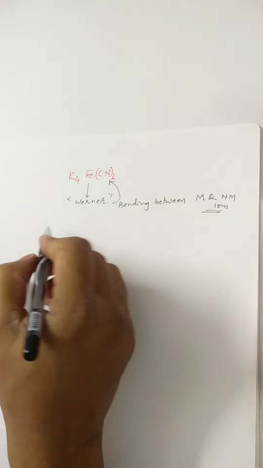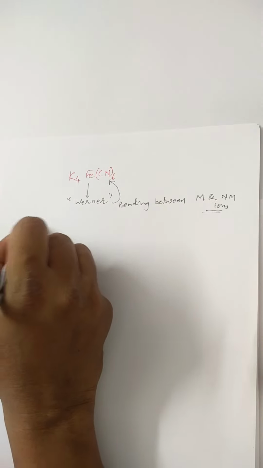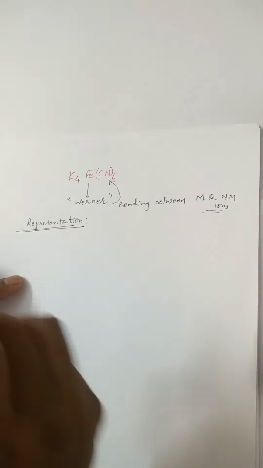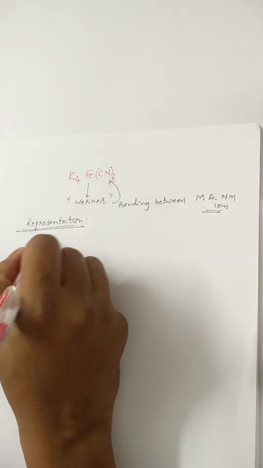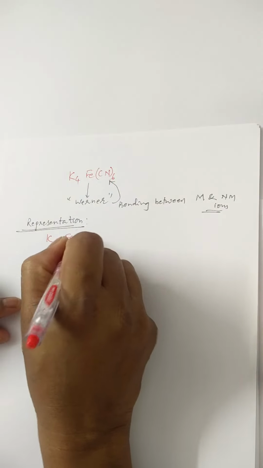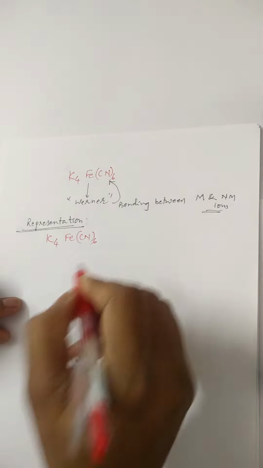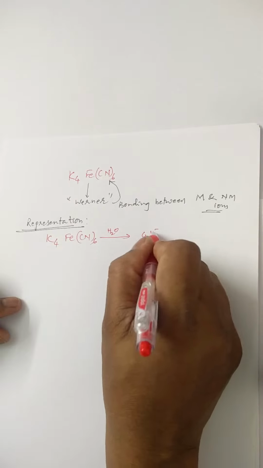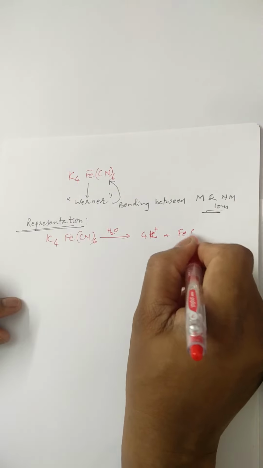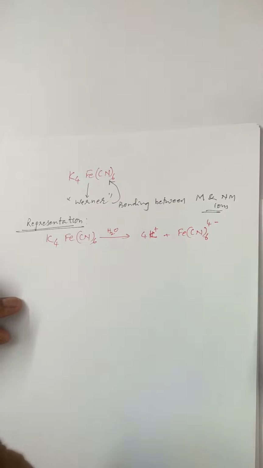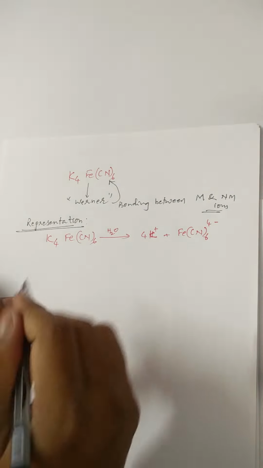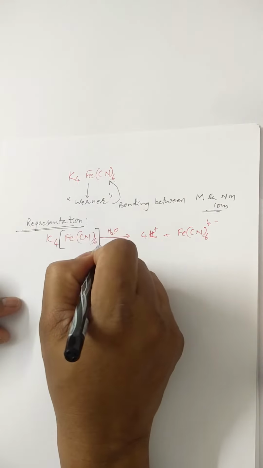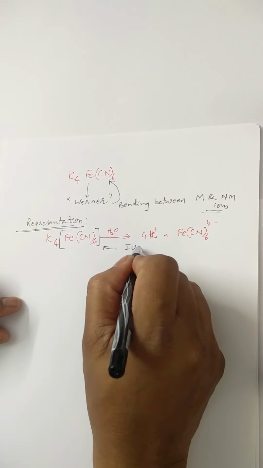Before that, we look at the representation. We know that K4[Fe(CN)6], upon putting it into water, produces 4 K+ ions and 1 [Fe(CN)6]4- ion. Just to indicate that this part is not ionizable, we keep it in square brackets. This is recommended by the IUPAC system.